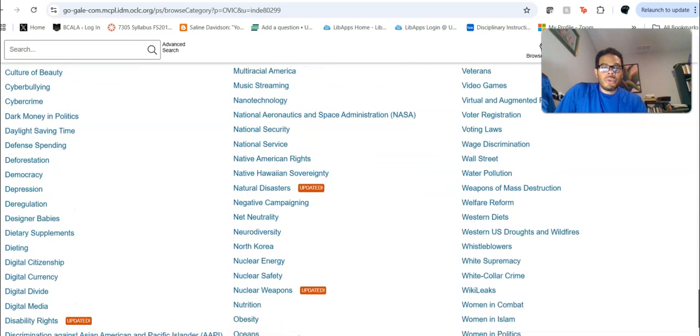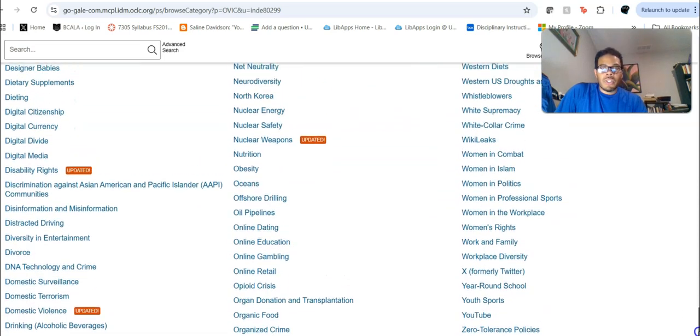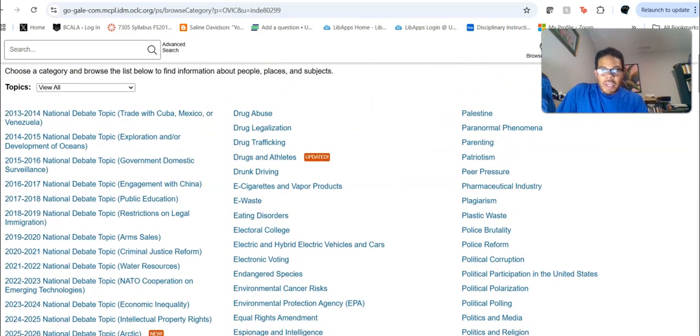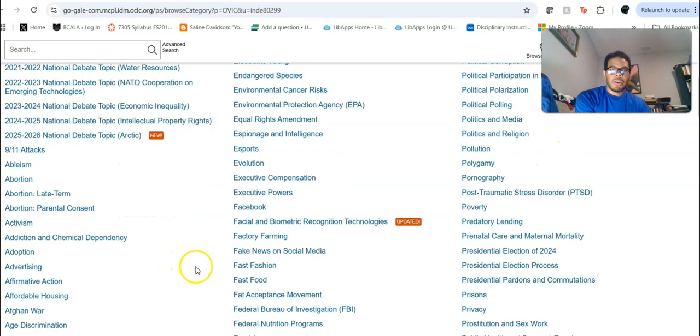And what we can do, I'm going to try to find one of these topics that's not too heavy, but also not too light, and go in there and show you all what features are there once you go in. Give me one moment. Okay, so I think a safe one to do here would be fast food. Let's go ahead and do fast food, right? I'm going to pause because it's taking a while to load.